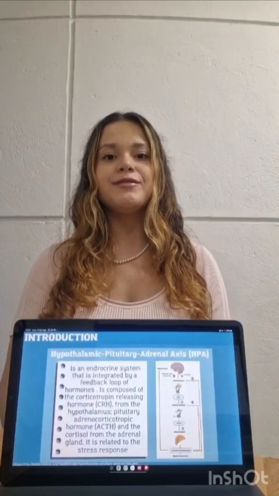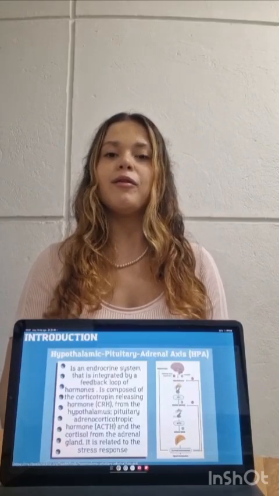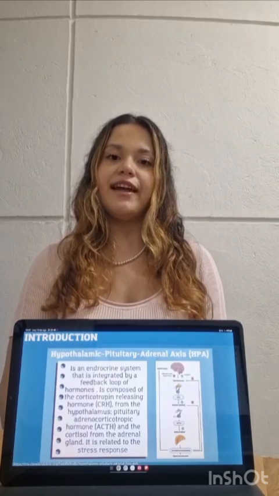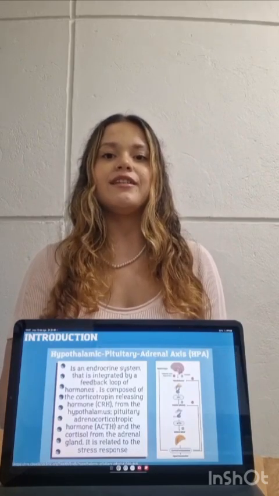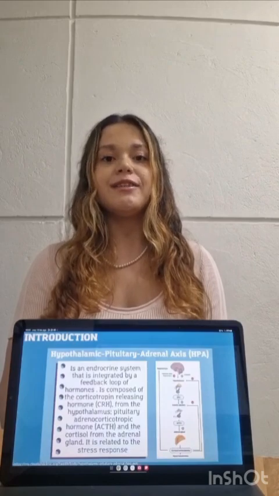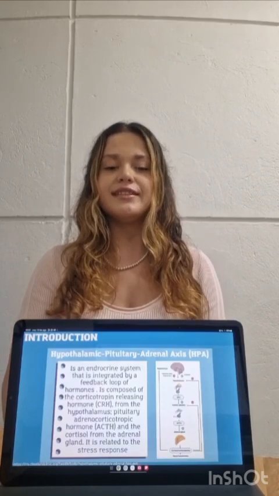The hypothalamic pituitary adrenal axis is an endocrine system that is integrated by a feedback loop of hormones. It's composed of the CRH from the hypothalamus, the pituitary ACTH, and the cortisol from the adrenal gland. It is related to the stress response. It also regulates metabolic processes and the immune system.